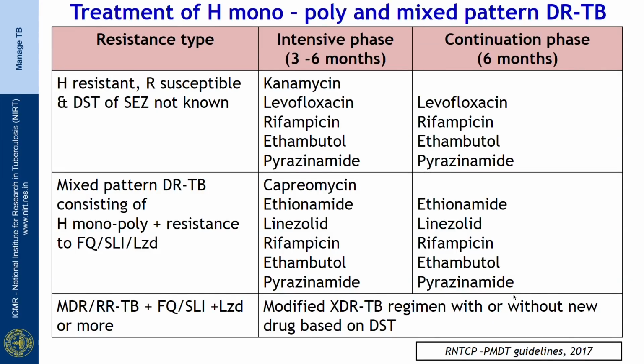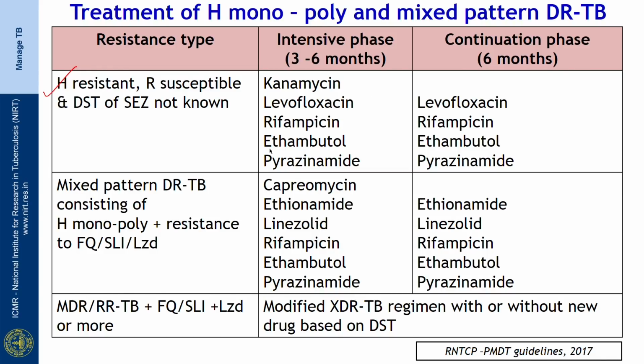If you have to treat a patient with H mono, poly and mixed pattern drug resistant tuberculosis, this chart shows the different types of regimen both in the drugs comprising in the intensive phase and in the continuation phase. H resistant tuberculosis: we saw in our initial slides about the burden that it is about 7% in new patients and 14% in previously treated patients.